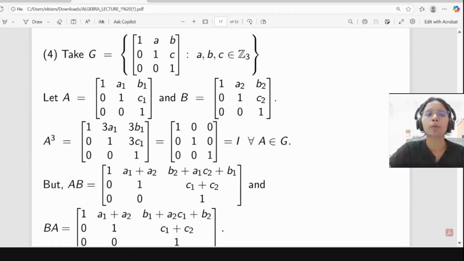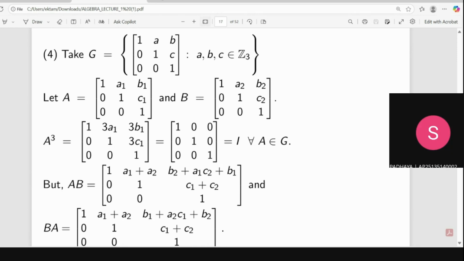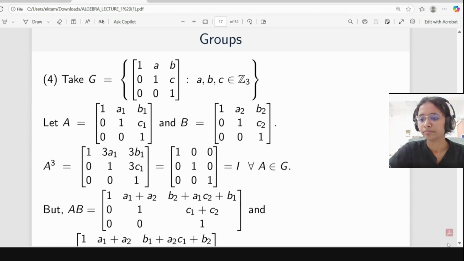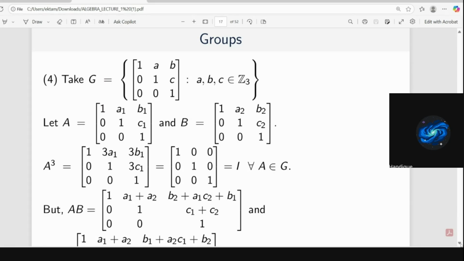I don't remember properly, but their entries are coming from complex numbers, like the Hamiltonian group. Like we have the quaternion group, 1, minus 1, a polynomial in terms of i, j, and k, right? Yeah, correct. Like that only. And ma'am, the Heisenberg group is upper triangular form. Yeah.